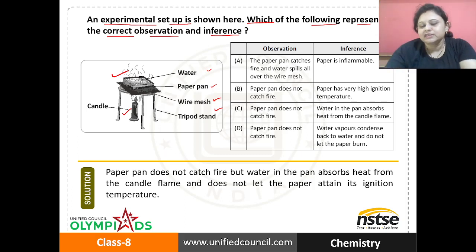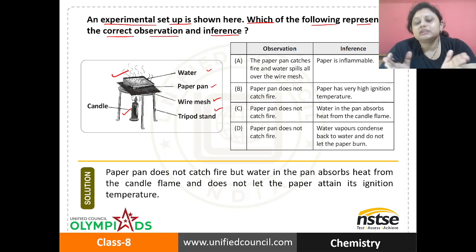Okay. Now the question is why it will not catch fire? Because here the paper pan is unable to attain the ignition temperature. Okay. So you know what is ignition temperature? It is the minimum temperature at which a combustible substance catches fire. So if we go on heating the paper pan, of course the paper pan will be heated, right? But inside that paper pan, water is there. So heat will be transferred from the paper pan to water also. Now that heat is shared between paper pan and water is also heated.